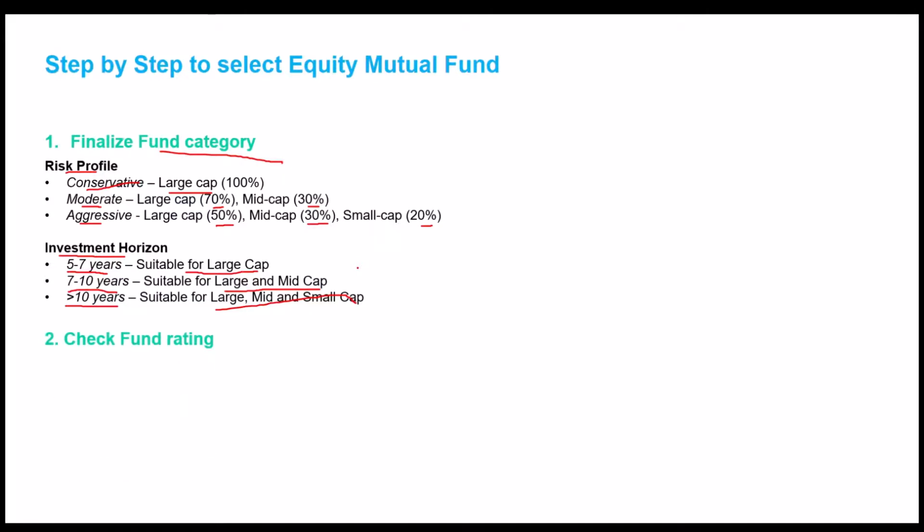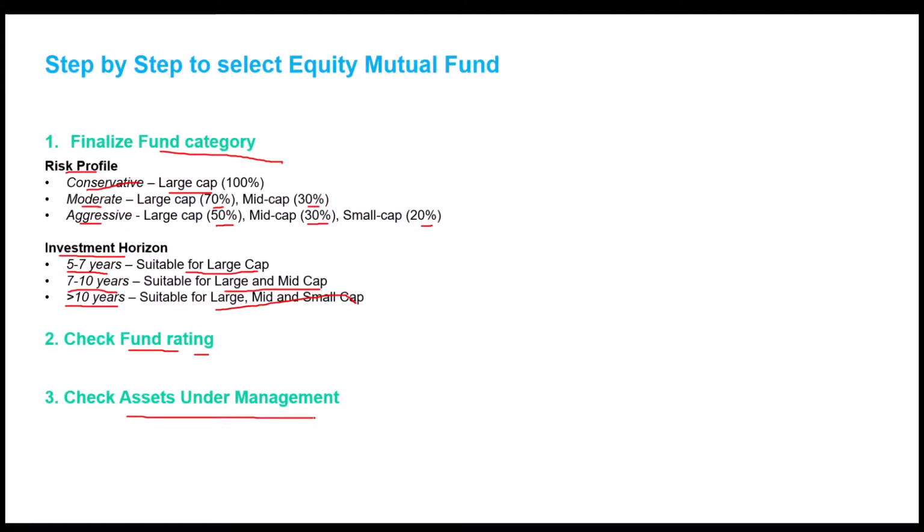Coming to the next step, which is to check the fund rating. You can check this in Value Research, Morningstar, and Crisil rating on Money Control, and always try to select the 4-star and the 5-star funds in the fund rating and make a shortlist of mutual funds in this second step. Third step is to check the assets under management.